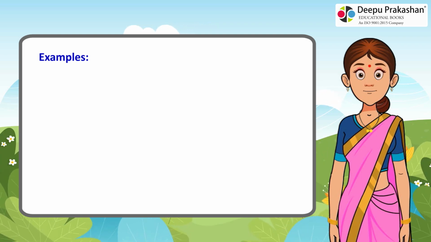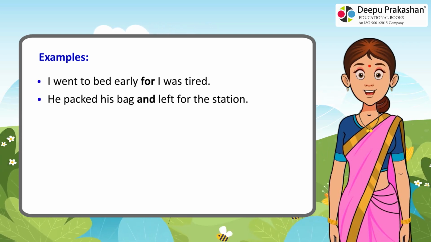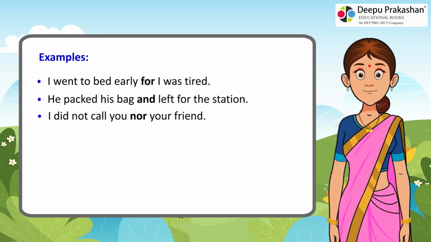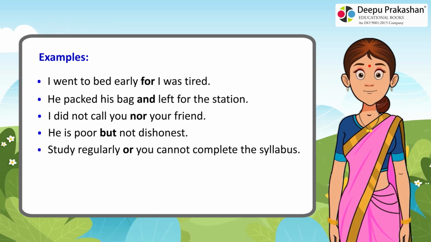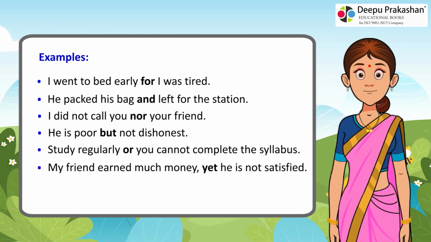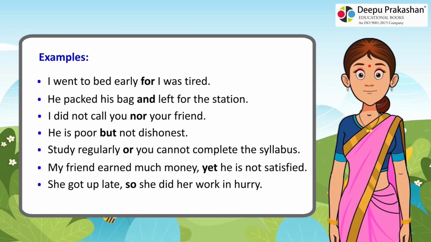Examples. I went to bed early for I was tired. He packed his bag and left for the station. I did not call you nor your friend. He is poor but not dishonest. Study regularly or you cannot complete the syllabus. My friend earned much money, yet he is not satisfied. She got up late, so she did her work in a hurry.